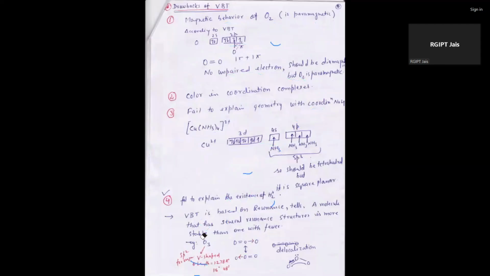Also, in case of VBT there is a formation of resonance structures. If we take an example of O3, ozone, ozone means an oxygen forming a pi bond with the next oxygen and a coordinate bond with another oxygen. That is not explained by this theory.